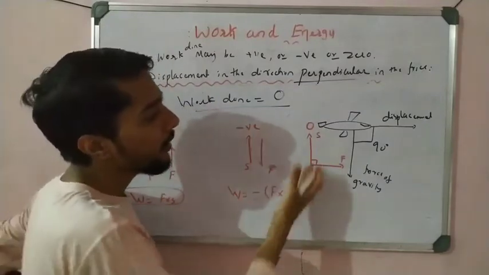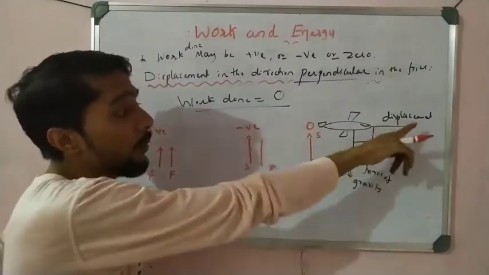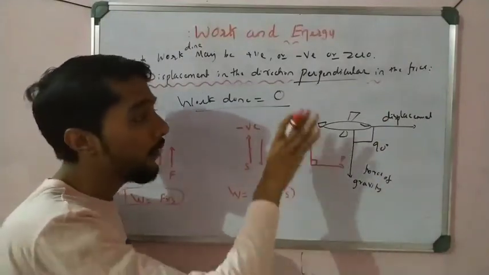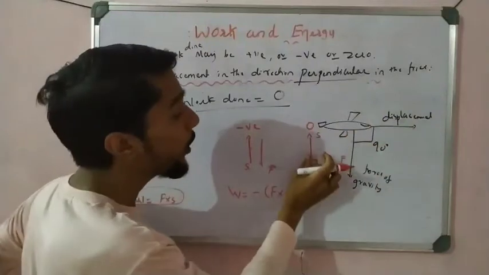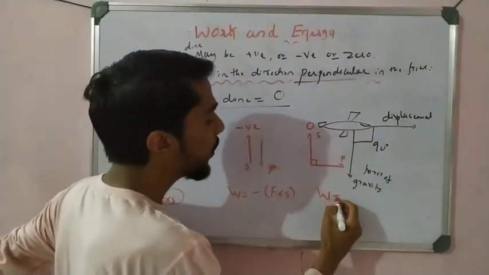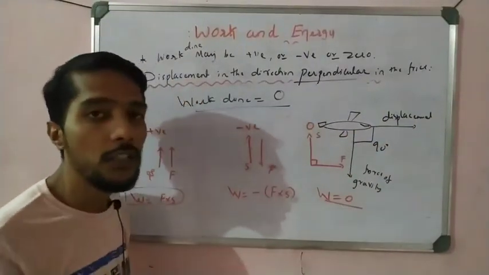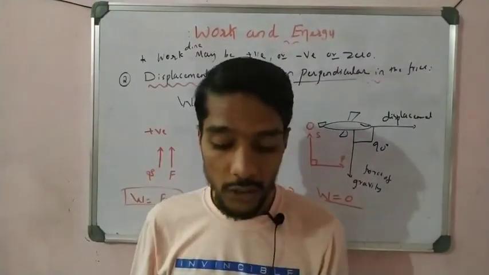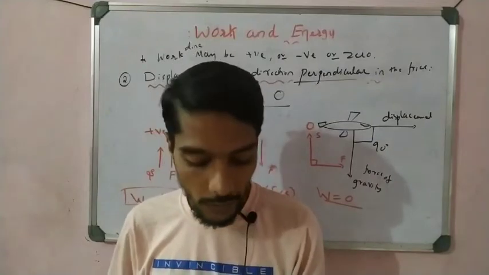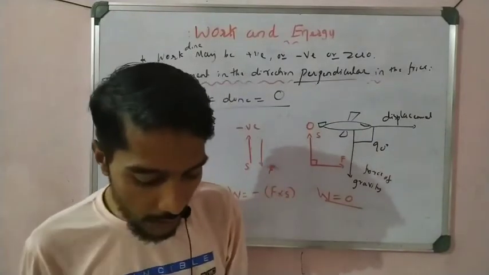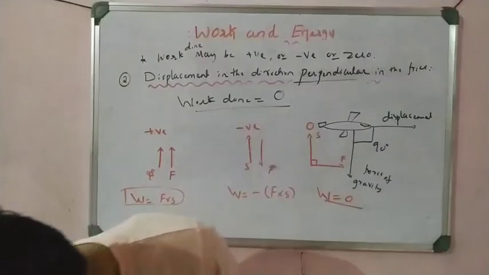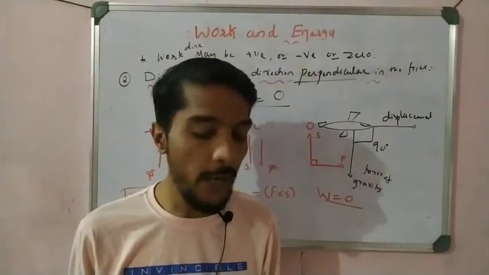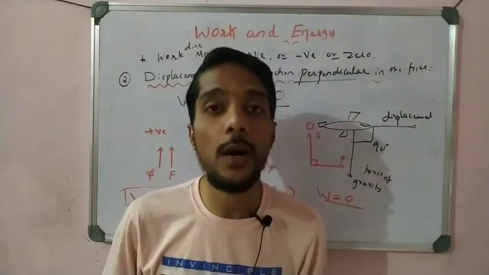If they give the displacement and a force, maybe gravity, and they are perpendicular to each other, then you directly write the work done is 0 joules. So that point you have to remember here: when work is 0, when work is positive, and when work is negative. Students, these are very important points you have to read carefully. These are some very important discussions we take about work here.